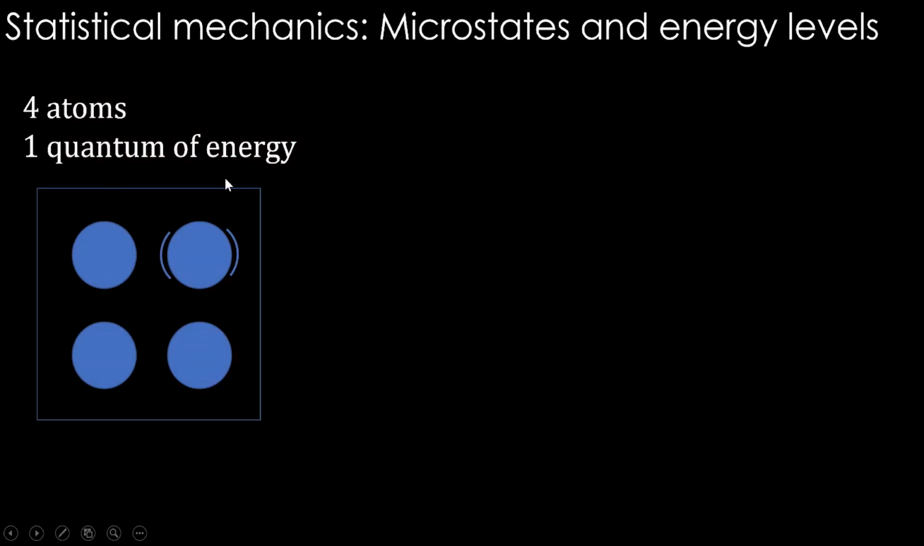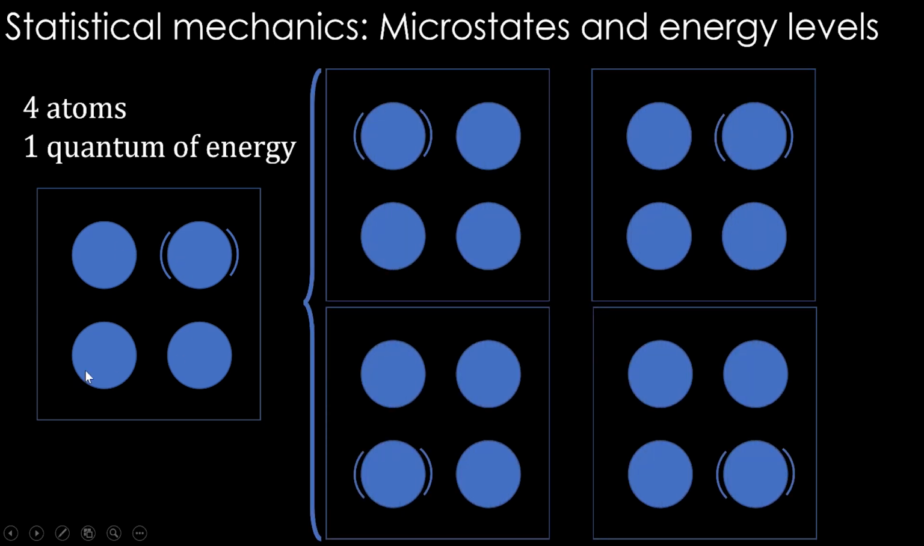This 1 quantum of energy, how can it be distributed into 4 different atoms? In 4 different ways like this. The first atom can have that 1 quantum of energy, or the second atom, or the third atom, or the fourth atom. In this way, there are 4 different ways of distributing this 1 quantum of energy to 4 atoms, right? So this is the number of microstates here.